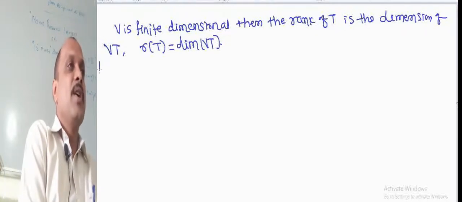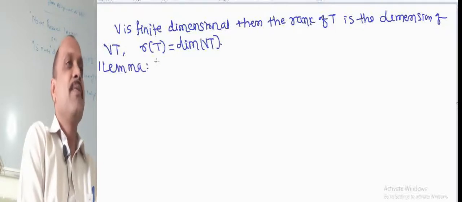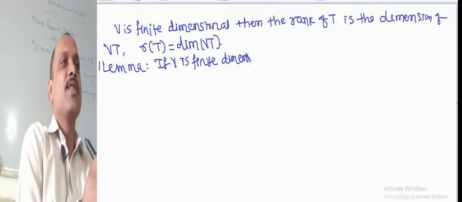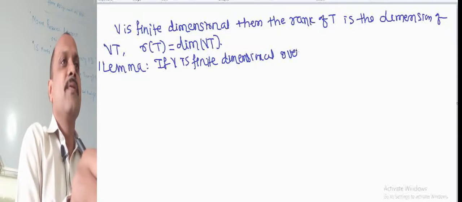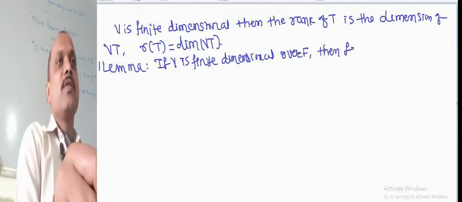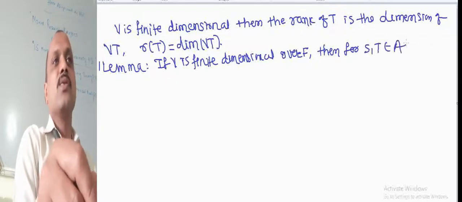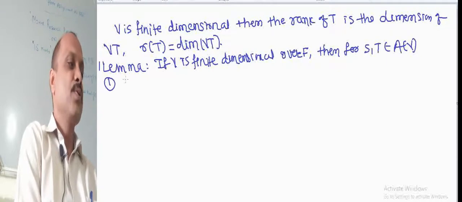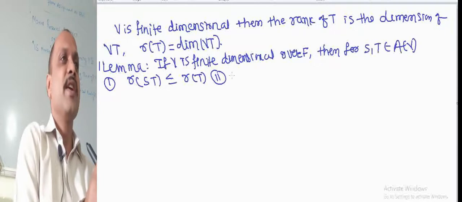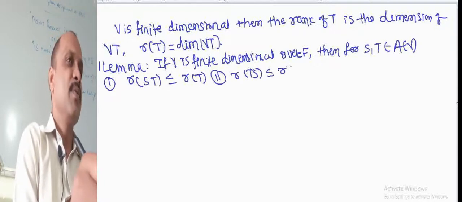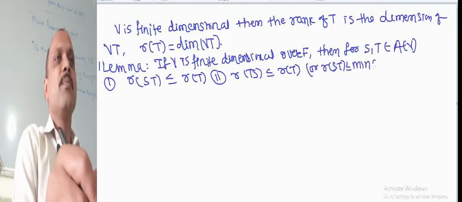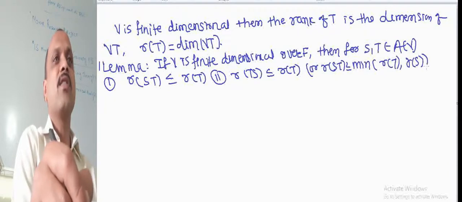Now, lemma: suppose V is finite dimensional over F, then for S, T belonging to A of V, the set of linear transformations, first we have to show that rank of ST is less than or equal to rank of T. Second, rank of TS is less than or equal to rank of T, or rank of ST is less than or equal to the minimum of rank of T, rank of S.